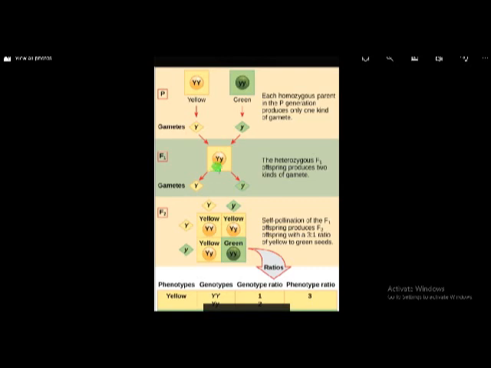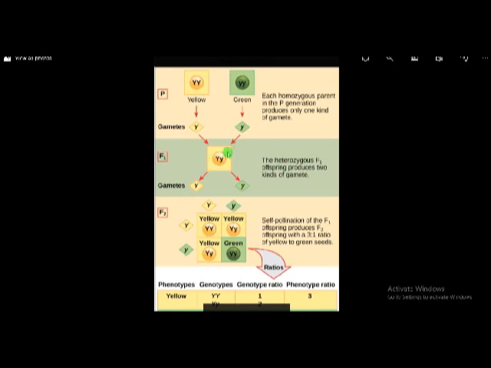Here capital Y is there and small y is there. In these two genes, capital Y is dominant and small y is recessive, so only the dominant character is always exposed when two genes are present. The recessive character is not exposed. Here capital Y small y, these are different types of genes. This condition is called heterozygous. Here it is called homozygous and here it is called heterozygous. This generation is called F1 generation.